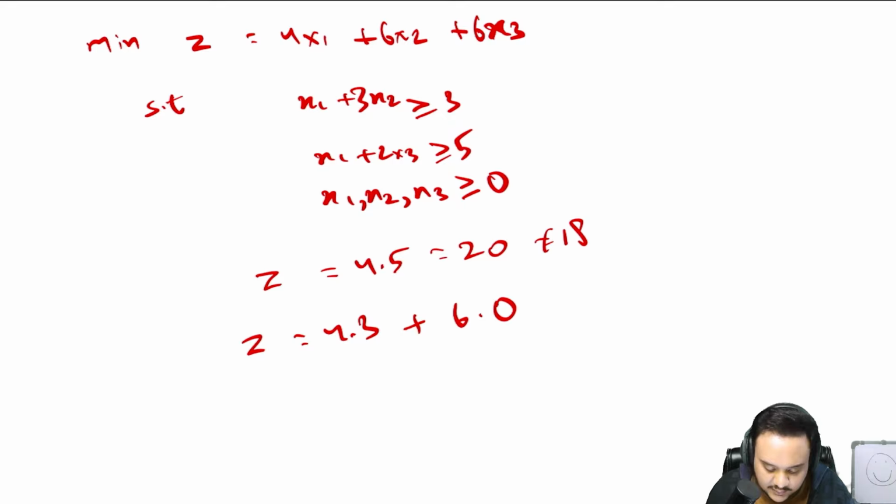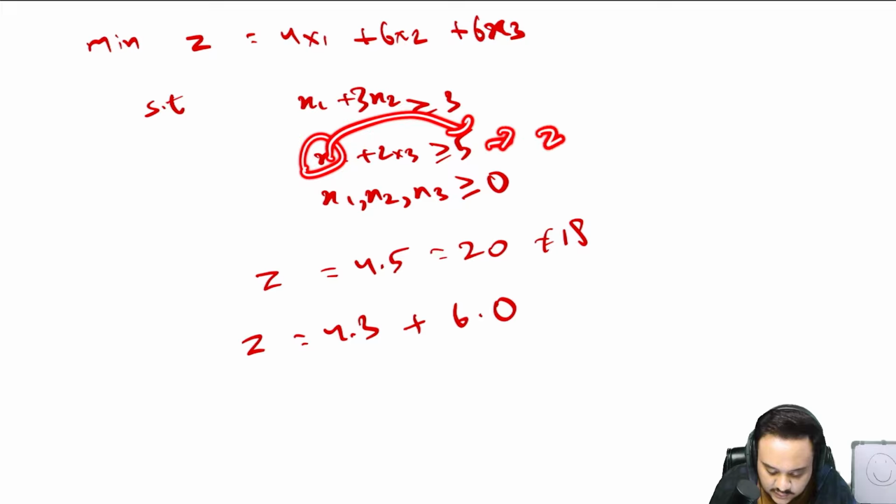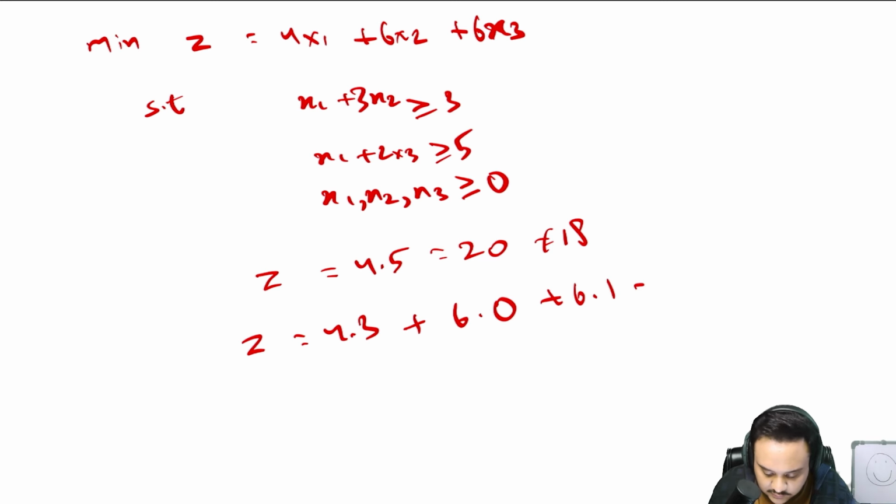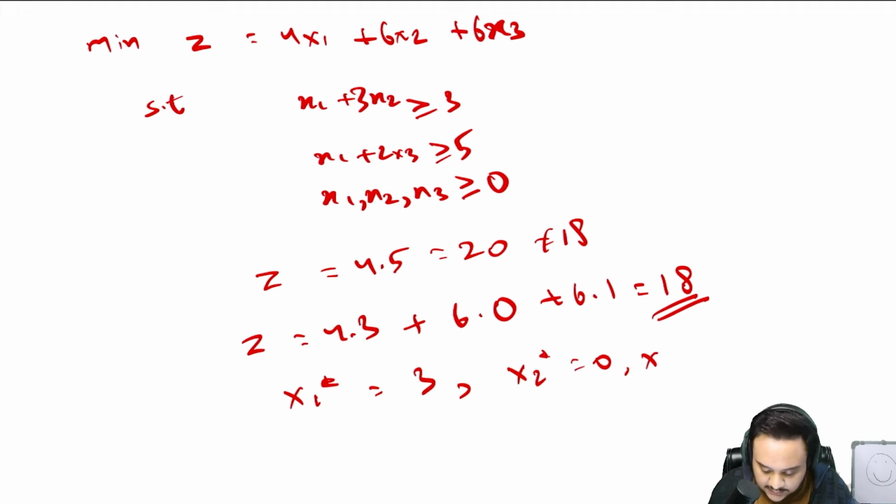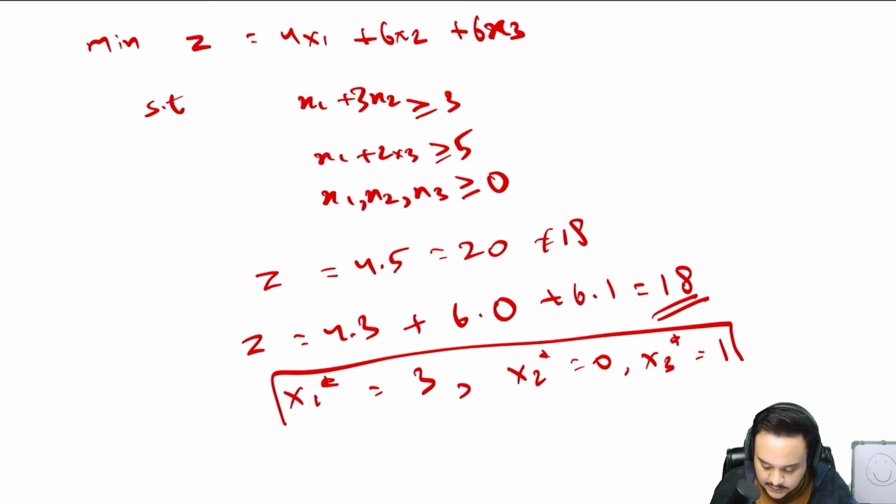In the second equation, you subtract x1, which is 3, so this goes on the other side. So 2x3 is equal to 2, x3 is equal to 1, plus 6 into 1. So what does this give? 12 plus 6, 18. Absolutely. So this is our value. x1 star is equal to 3, x2 star is 0, x3 star is 1. Okay, this is what it is.